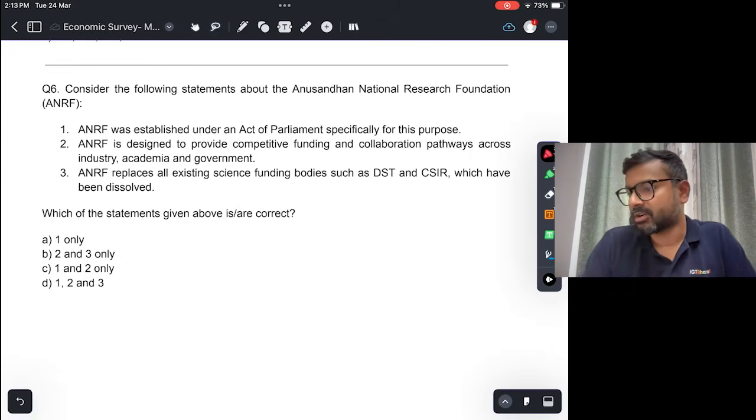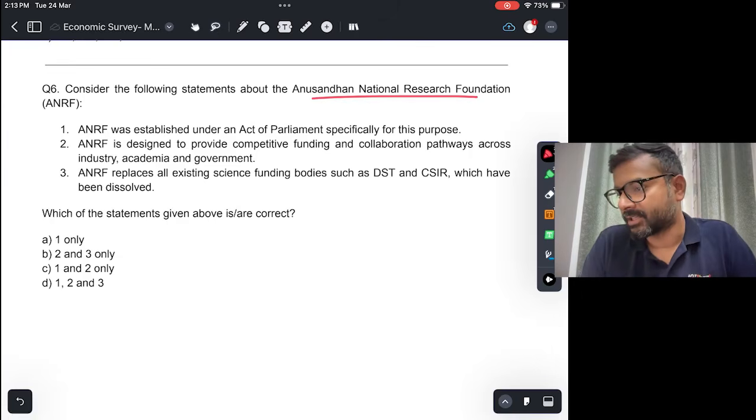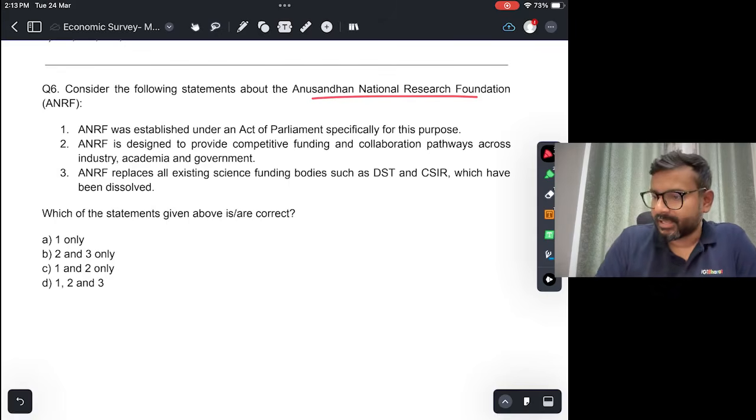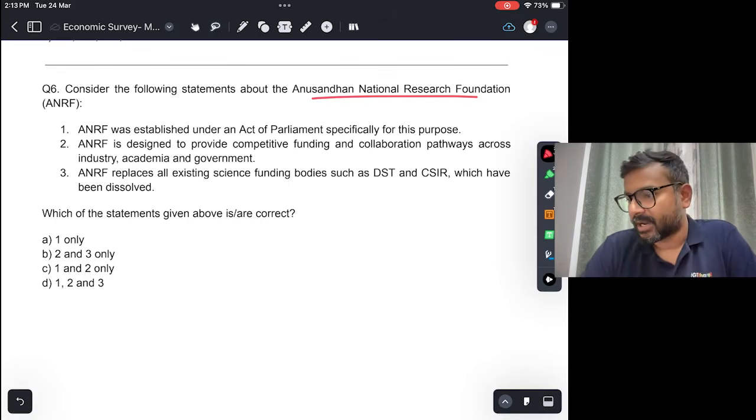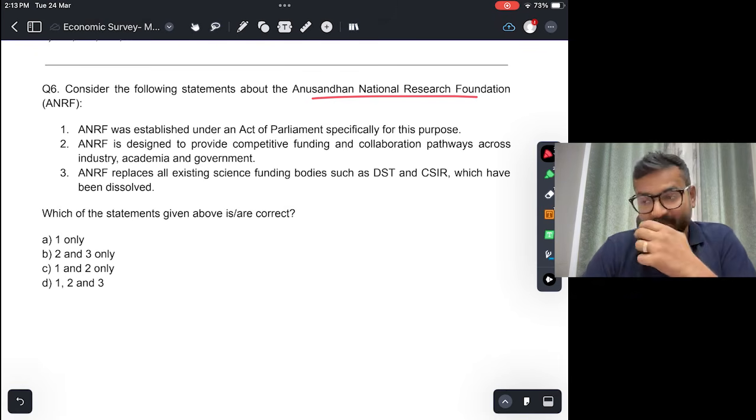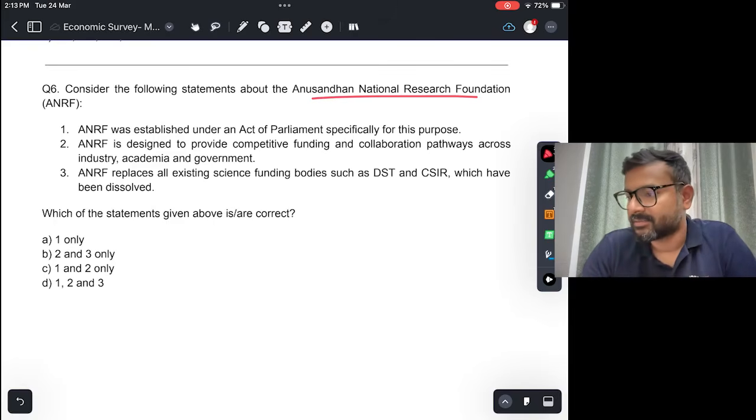All right, consider the following statements about Anushandhan National Research Foundation, ANRF. ANRF was established under an act of parliament specifically for this purpose. Okay, now this is true. जो ANRF एक्ट था 2023 में पास हुआ, it was through this act this foundation has been created. ANRF is designed to provide competitive funding and collaboration pathways across industry, academia, and government. Yes, so that is the purpose of ANRF. So this is also true.